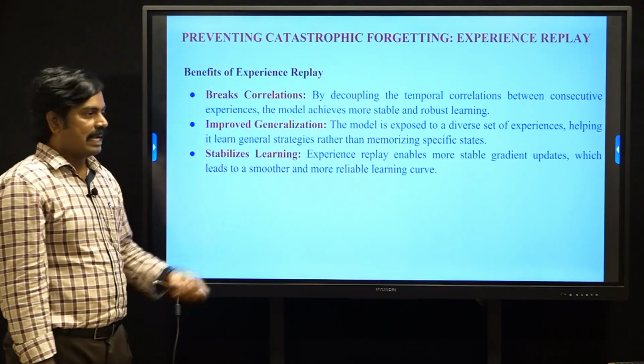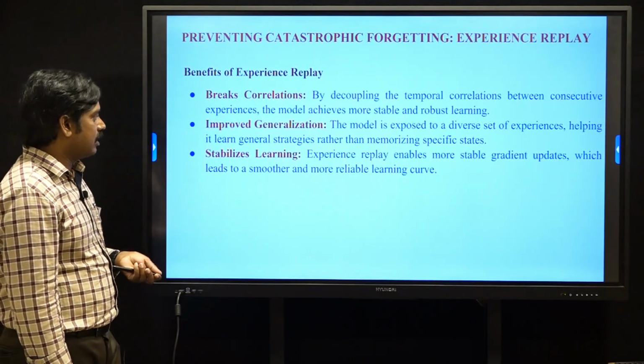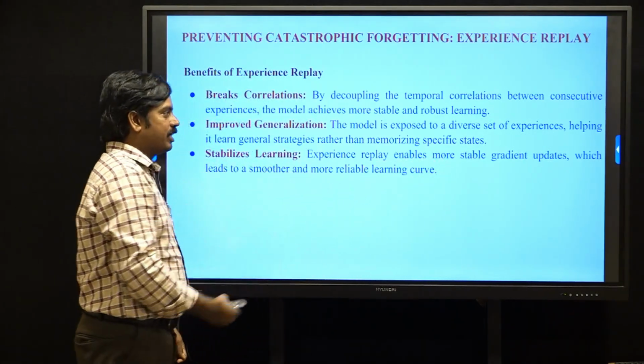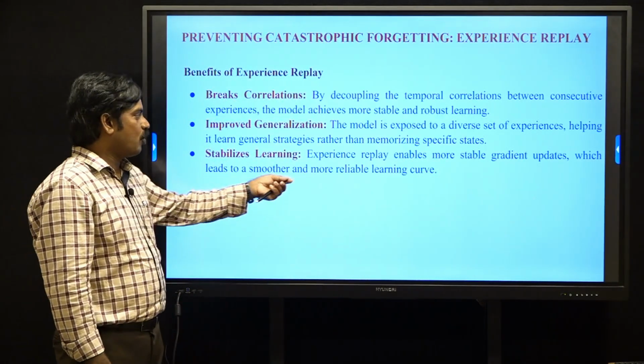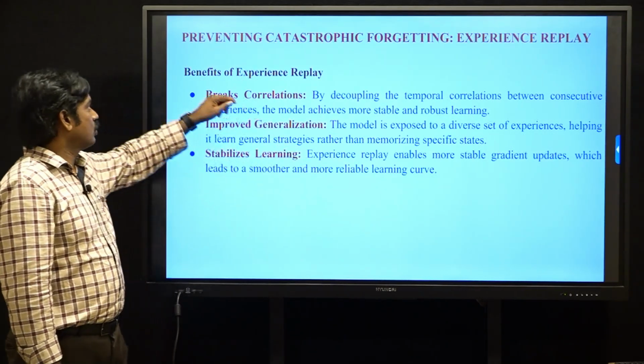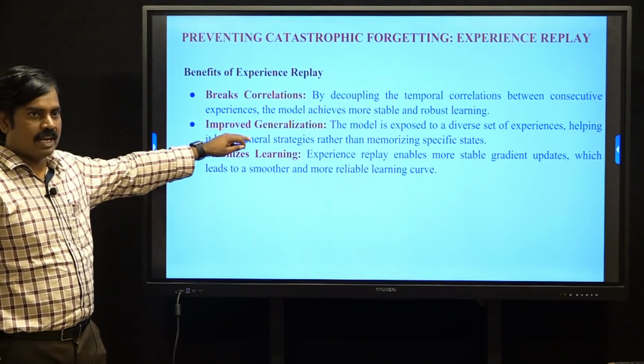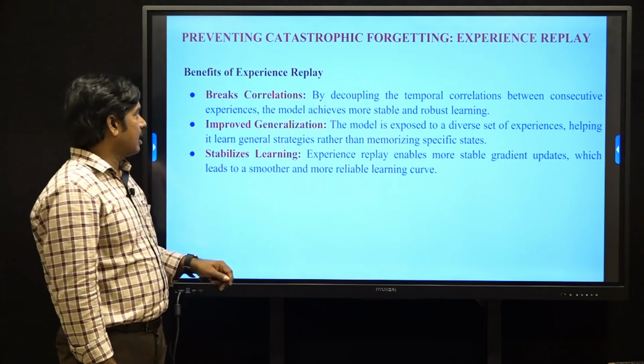It also stabilizes learning: experience replay enables more stable gradient updates, leading to a smoother and more reliable learning curve. So the benefits are breaking correlations, improving generalization, and stabilizing the learning process.